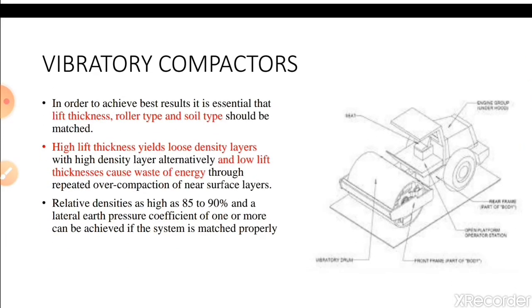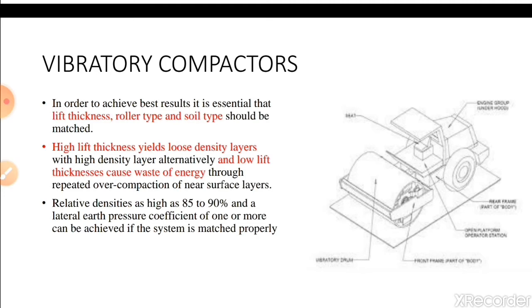In order to achieve the best results, it is essential that lift thickness, roller type, and soil type should be matched. That's why before adopting these techniques, you have to see what type of soil is available in the ground, whether it is purely cohesionless soil or a mixture of cohesive and cohesionless soil, and based on that we can decide what type of roller should be adopted and what will be the lift thickness in such cases.